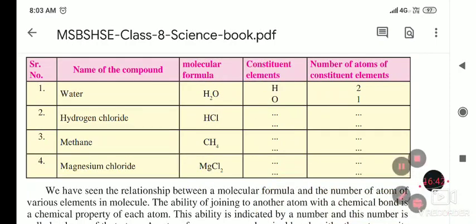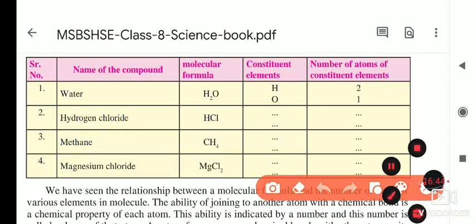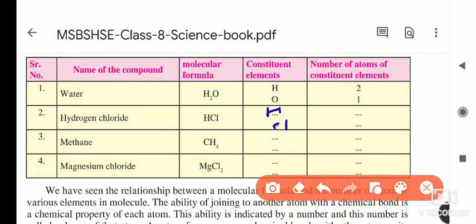Same with hydrochloric acid. Which constituent elements are present in it? First is hydrogen, second is chlorine, H and Cl. How many hydrogens are present? 1 hydrogen and 1 chlorine atom are present in hydrogen chloride. Next is methane. Which constituent elements are there? C for carbon and H for hydrogen. How many carbons are present? 1 carbon is present, and H4 is written here, which means 4 hydrogens are present in methane.